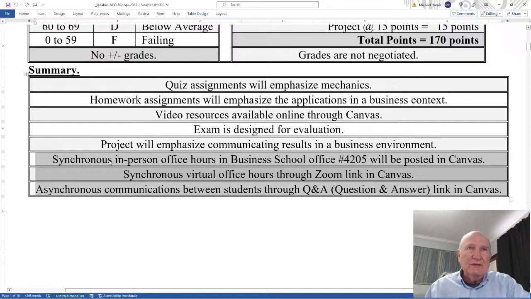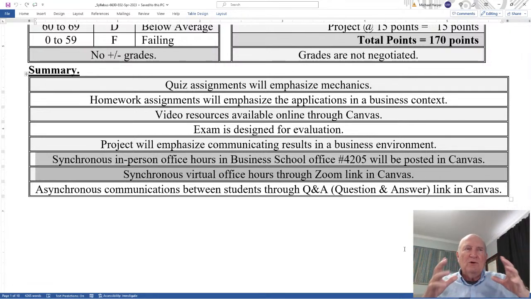Under communication, synchronous in-person office hours will be in the business school. My office is 4205, and the days and times will be posted in Canvas. The synchronous virtual office hours will be a Zoom link that will also be posted in Canvas. The reason it's posted in Canvas is that from time to time I'm on travel, out of town, so I will post that in Canvas.